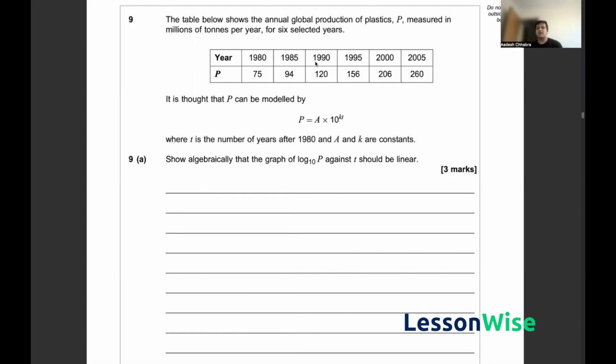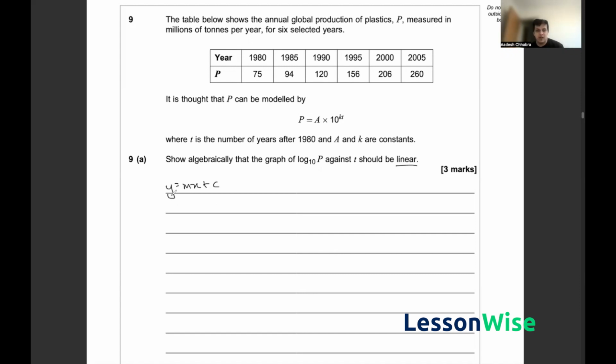Now in part A, we've been asked to show algebraically that the graph of log base 10 of P against T should be linear. So essentially, in order to show something as linear, we need to bring it within the form of y equals mx plus c, where m is the coefficient of x and c is just a constant. So we can go ahead and just attack this question directly.